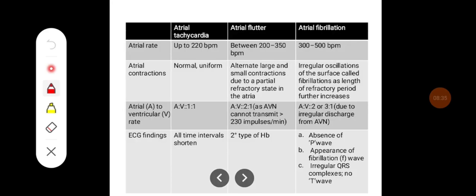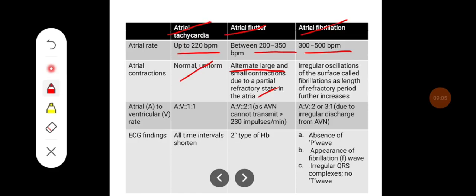So these are the salient differences between atrial tachycardia, flutter, and fibrillation. The rate in atrial tachycardia is up to 220. In flutter, it is 200 to 350. In fibrillation, it is up to 500. Atrial contractions are normal and uniform in atrial tachycardia. In flutter, there can be alternate large and small contractions due to the partial refractory state in the atria.